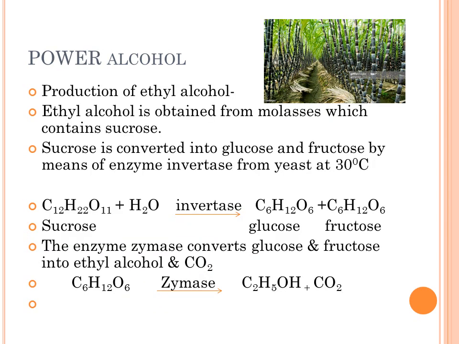First we'll see how the production of ethanol is done. Ethanol is obtained from molasses. Molasses contains sucrose. So this sucrose with water is converted into glucose and fructose with the help of invertase. Then this glucose and fructose are converted to ethanol and CO2 by using zymase, and then that ethanol we can use in petrol.